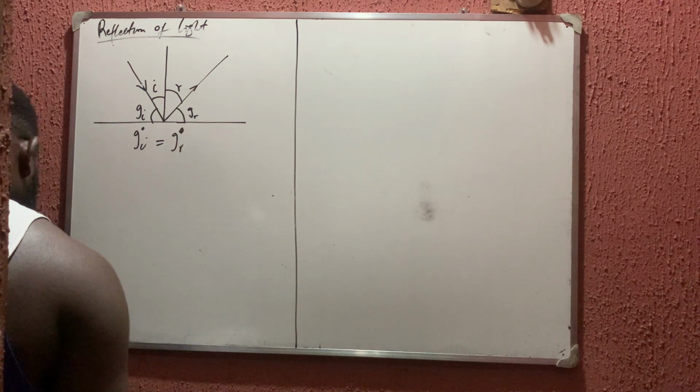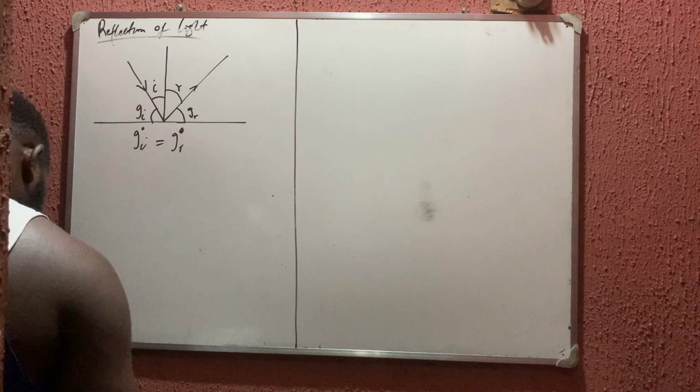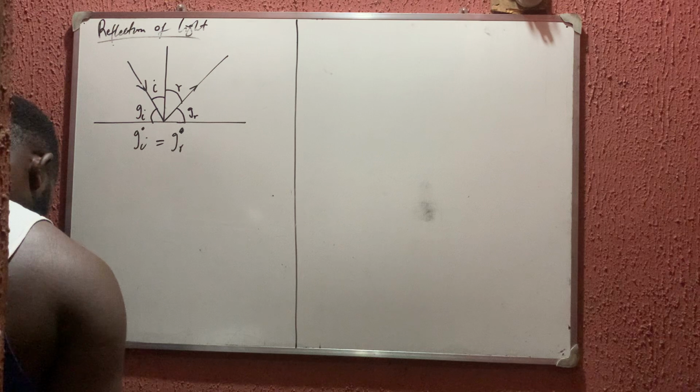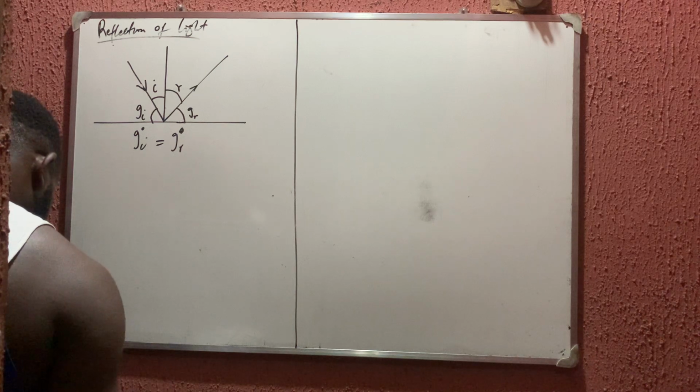So the glancing angles on both sides are equal, where Gi is the glancing angle of incidence and Gr is the glancing angle of reflection.